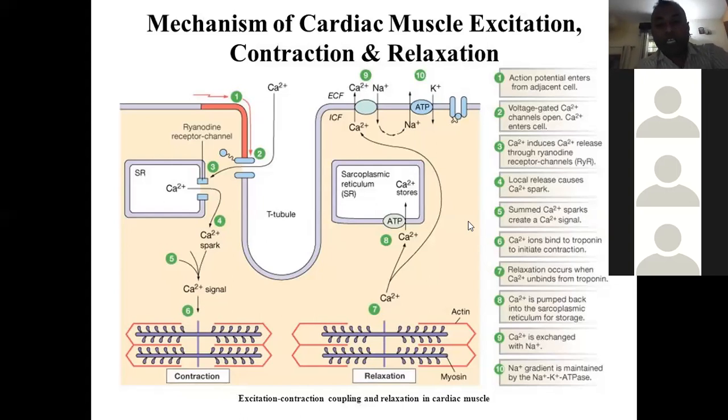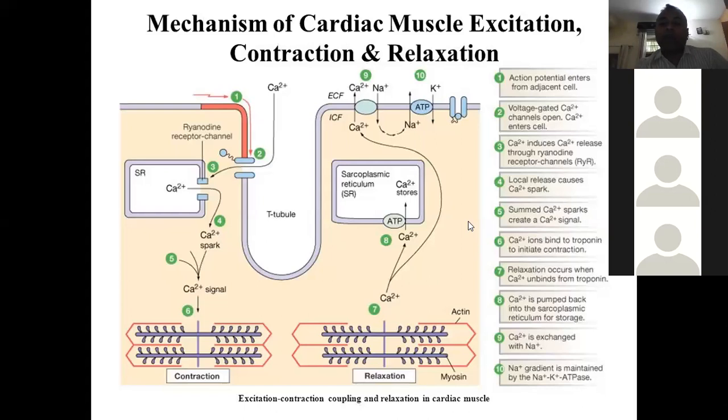Now the calcium which is released causes a local spark. When there is a sufficient amount of calcium sparks, they sum up and create the calcium signal. This calcium signal binds to the troponin to initiate the contraction. How the calcium binding with troponin C causes the actin and myosin to interact will be taught later on. At this point, I am leaving this.